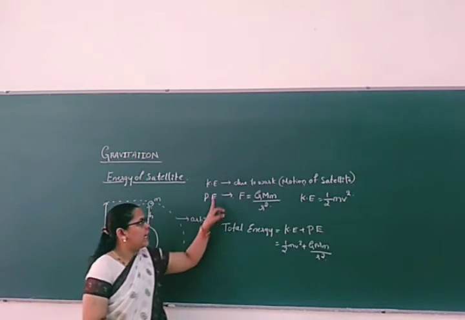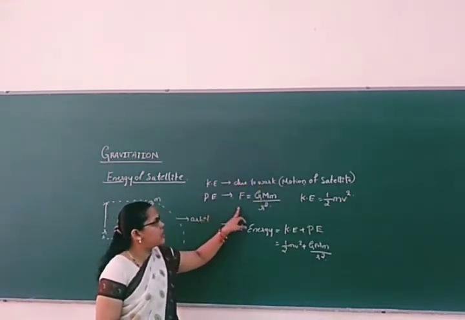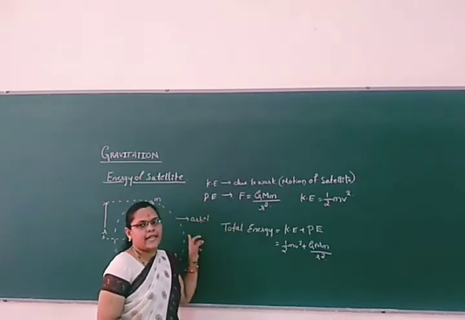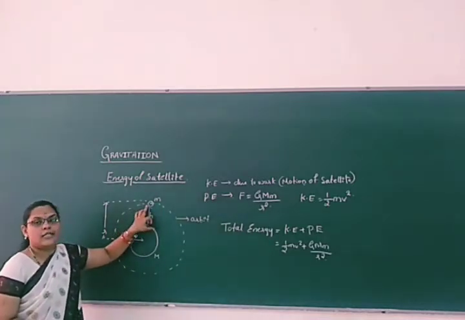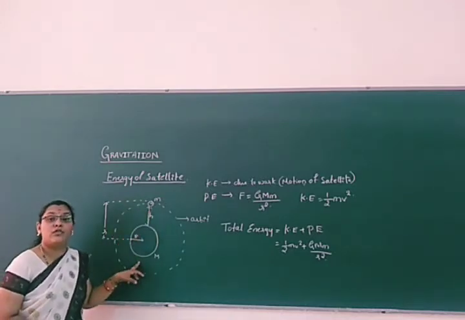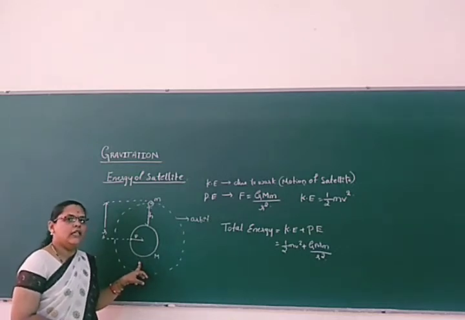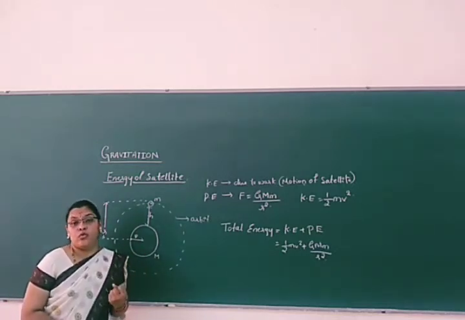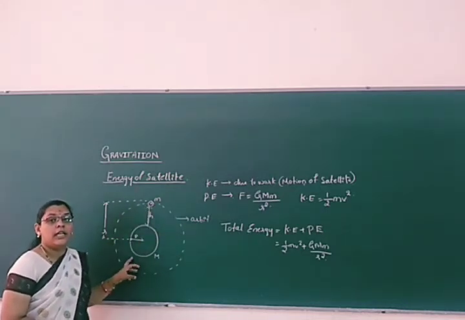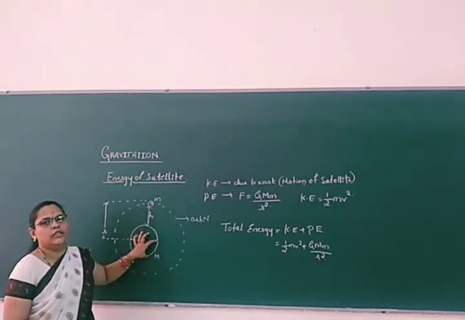Why? Kinetic energy is due to the motion of the satellite, I said. Potential energy is due to the gravitational force which is acting on the satellite by the earth here. But this kinetic energy of the satellite is balanced by which force? The gravitational force which is acting on the body by the earth. It is nothing but the centripetal force. The body which is revolving around the earth is concentrated towards the center of the earth.